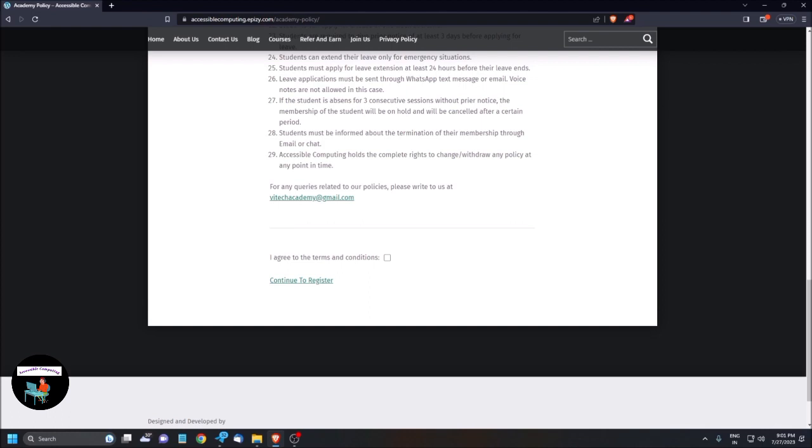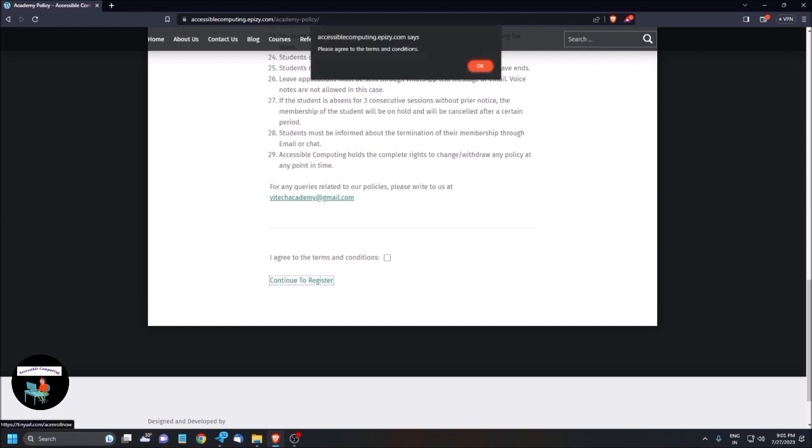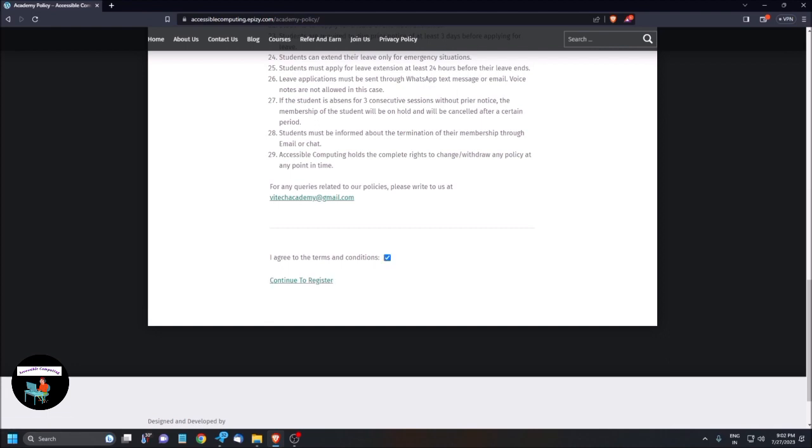Let's see, if you do not check this box, then what will happen? I'm pressing enter here. A dialog from accessiblecomputing.epc.com says: Please agree to the terms and conditions. OK button. Okay, so you need to check the box. I check to agree with this box. So I'm checking this box, checked. Now I'm clicking on continue to register.